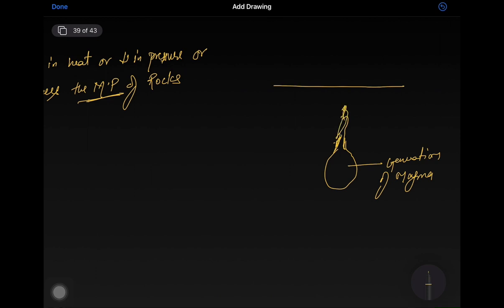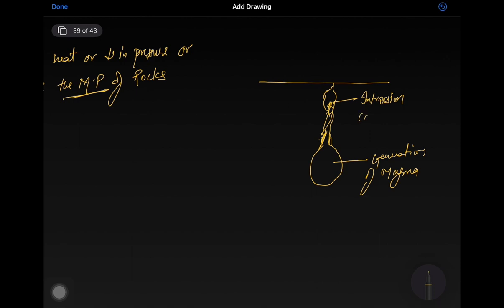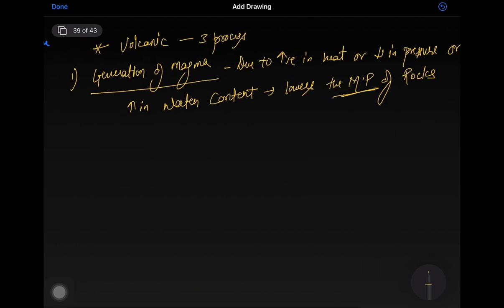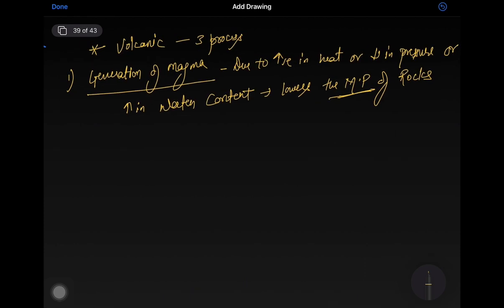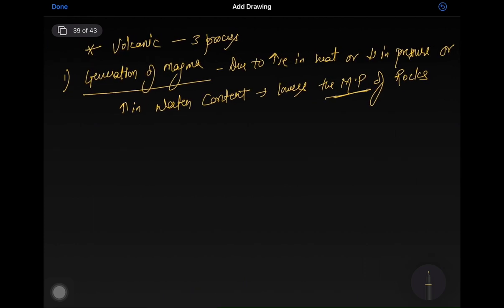Before reaching the surface, it gets deposited in the interior, which is known as intrusion of magma. Here the magma cools down a little bit, but when the conditions are ripe, it will blast and erupt as a volcanic eruption.